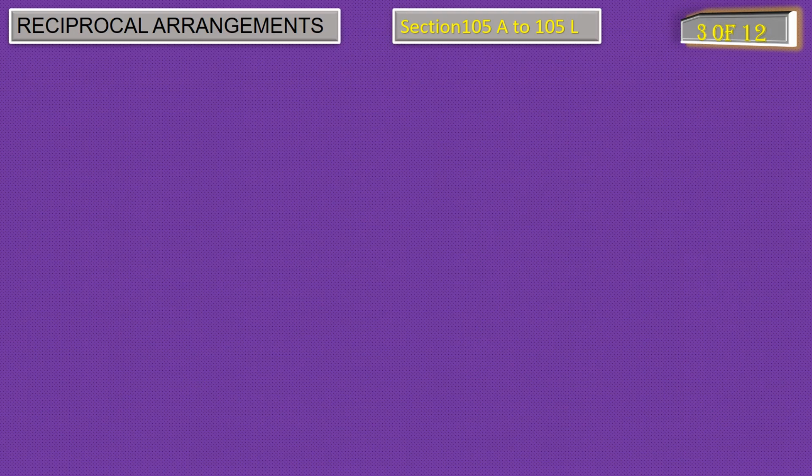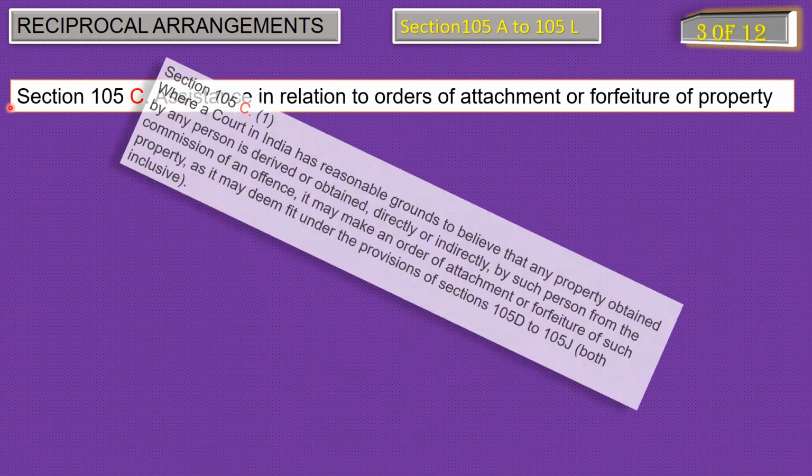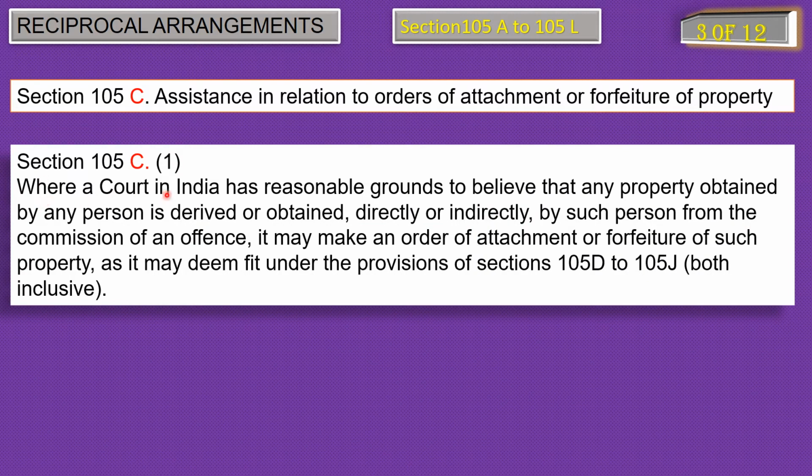Third point of reciprocal arrangement, assistance in relation to orders of attachment or forfeiture of property as per the provision of section 105C. Subsection 1 of section 105C says, where a court in India has reasonable ground to believe that any property obtained by any person is derived or obtained directly or indirectly by such person from the commission of an offence, it may make an order of attachment or forfeiture of such property as it may deem fit under the provision of section 105D to 105J, both inclusive.